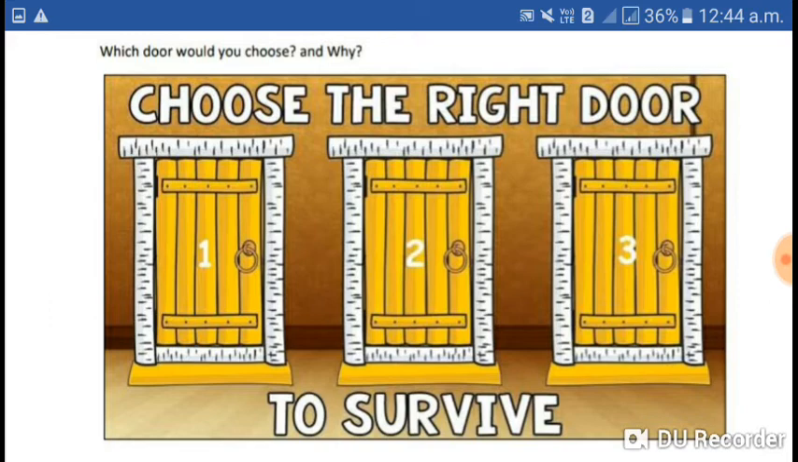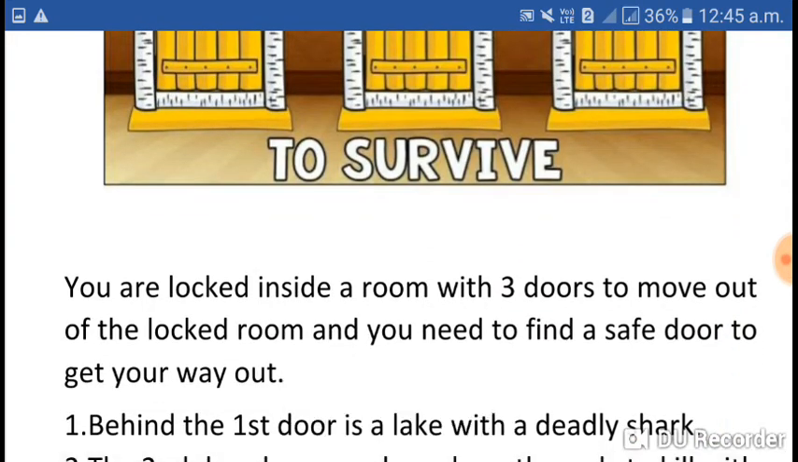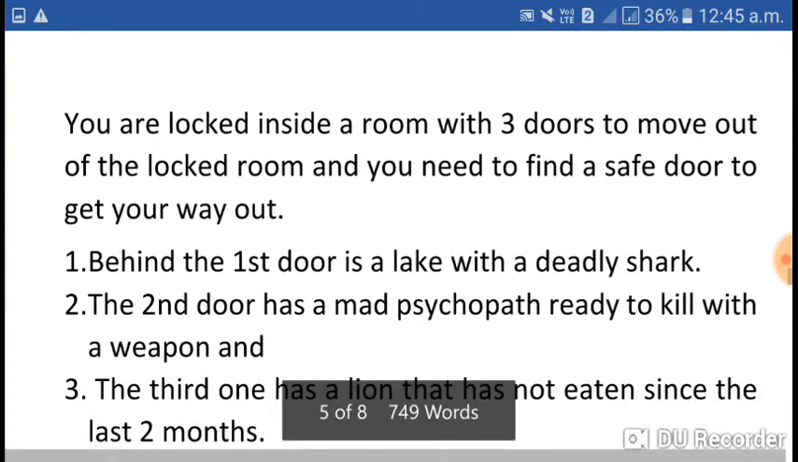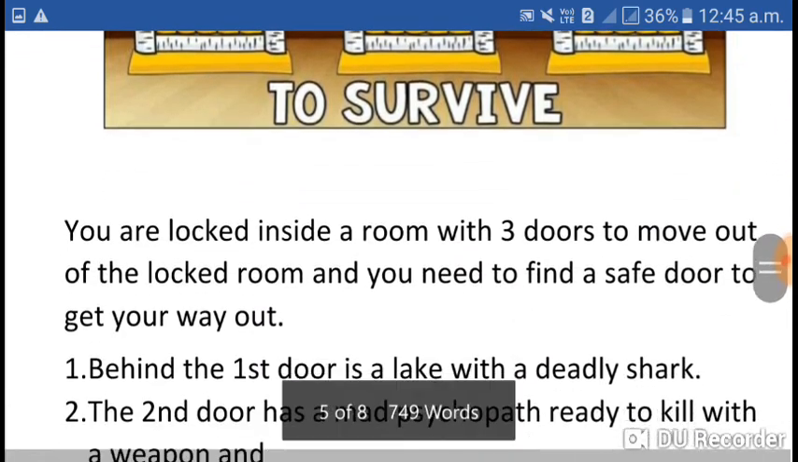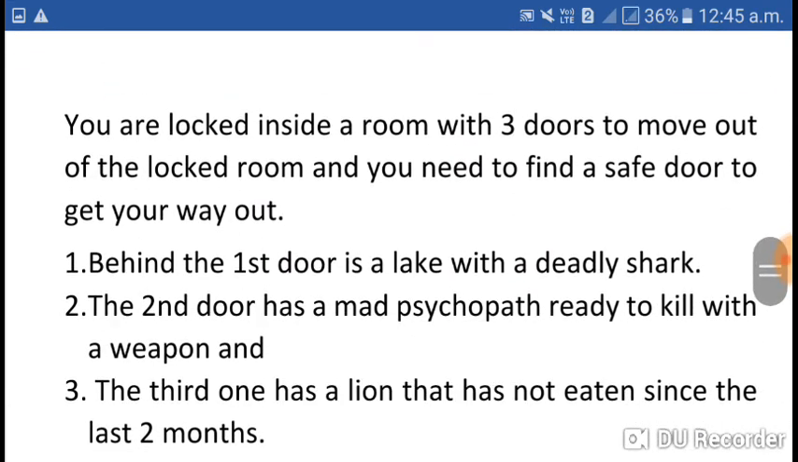I think your answer will be anyone, and someone will say 1, other 2, and other 3, because there is no information. Now let us take this same example for decision making. Now I am going to give you information, and according to that you have to make a decision. Listen carefully. There are 3 doors. You are locked inside a room with 3 doors.